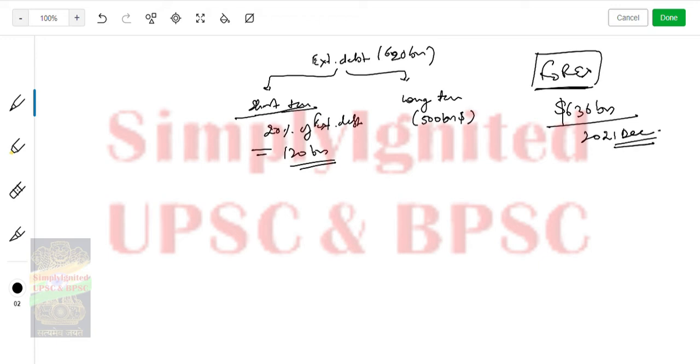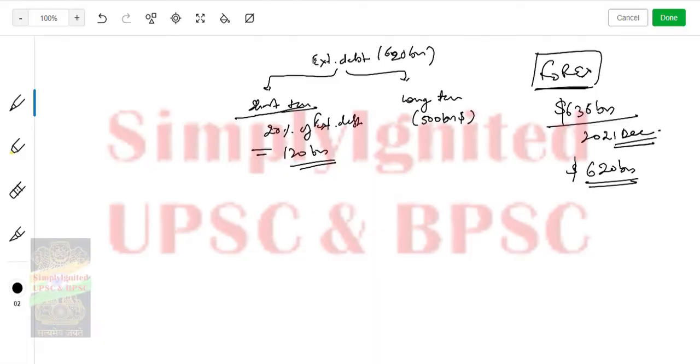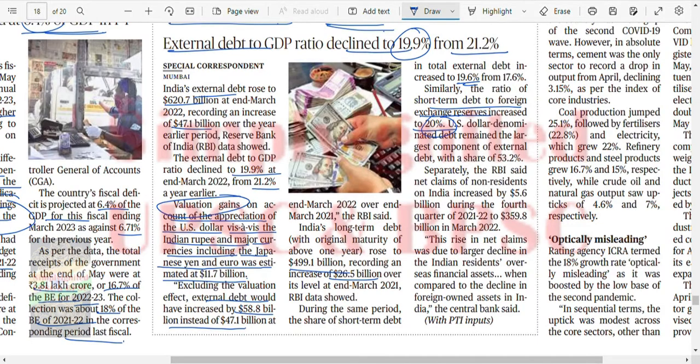So on account of this outflow, and if we see the valuation effects, it would be some 30 billion dollars, right? So this ratio 1/5 is 20%. So you can analyze that 120 billion is 20% of x, then x is, you tell me, 120 by 20 into 100, this is 600 billion. So I was correct, almost 600 billion is your forex reserve, right? So 600, 620 billion.